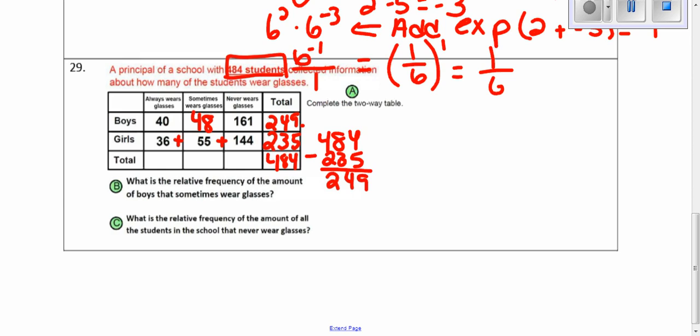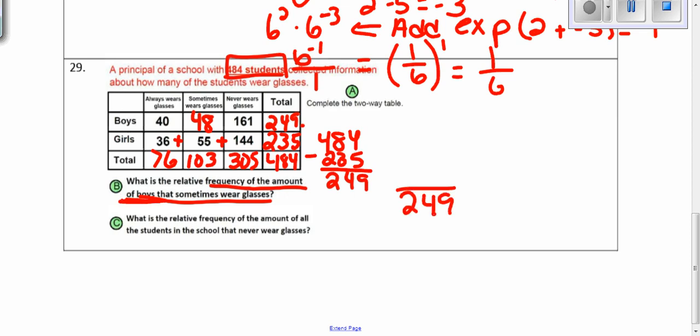So in order to find the total amount of people wearing glasses, you just add 40 plus 36 is 76. So you're finding the total for sometimes wear glasses. 48 plus 55 is 103. How many wear glasses? 161 plus 144 is 305. Now, they're asking what is the relative frequency of the amount of boys that sometimes wear glasses. So we need to set up a fraction. Of the amount of boys is out of the total amount of boys. So that total amount goes in our denominator.